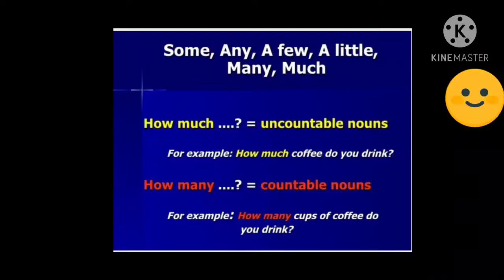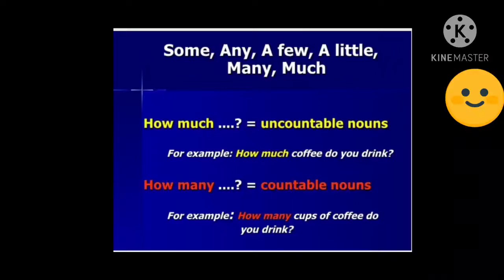Look here, for example, how much coffee do you drink? So here coffee is taken as an uncountable noun. And look at the second example, how many cups of coffee do you drink? If we just use coffee as a material noun, that is uncountable, so you put the question how much.